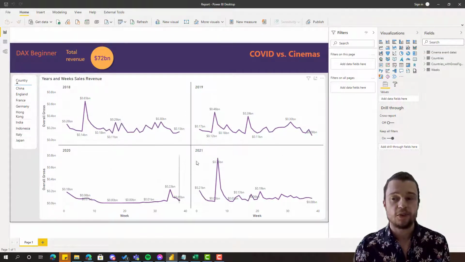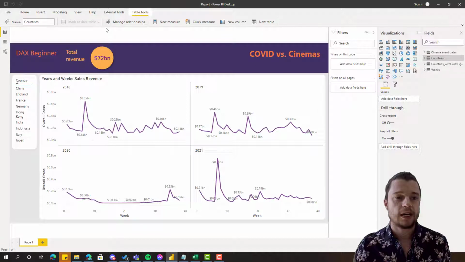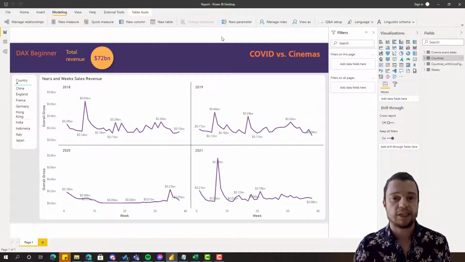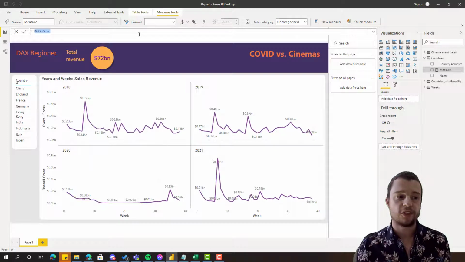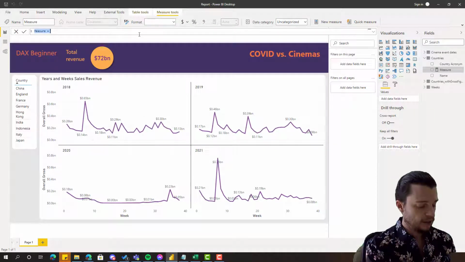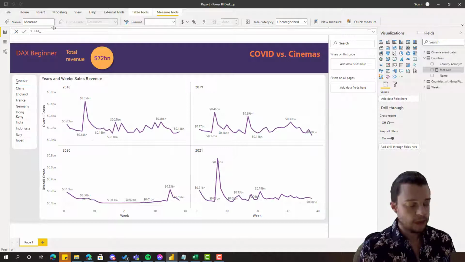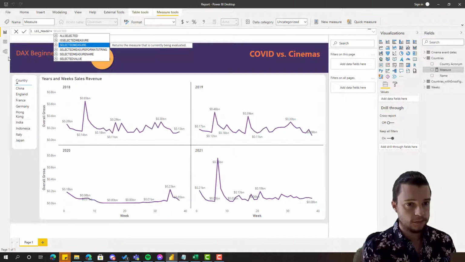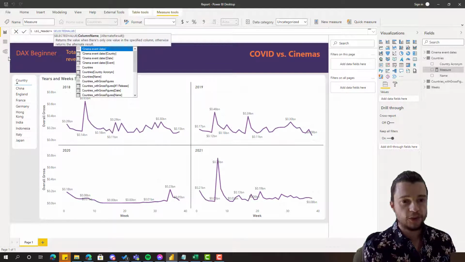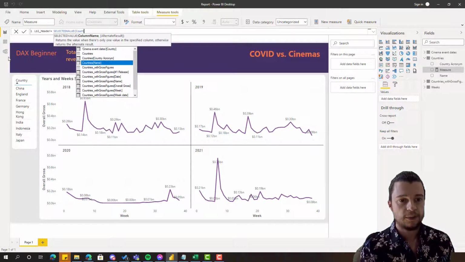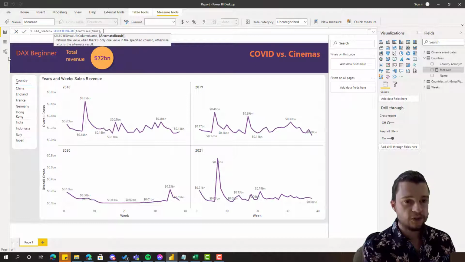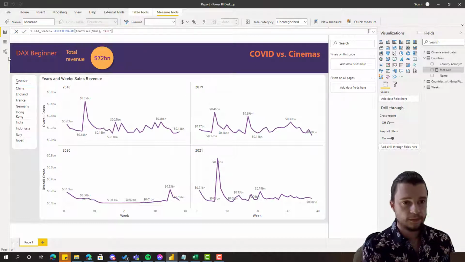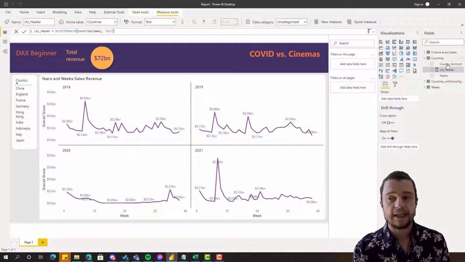So the first thing I'm going to do is select the table I'm going to put it in for the moment. We're going to move it later. I'm just going to click Countries here, and then I'm going to go Modeling, and then click New Measure. After doing that, it's going to pop up with this, and we're going to put it in. So I'm going to go LBL underscore Header, and then I'm going to put Selected Value. Then I'm going to choose the one I'm going to do, so I'm going to go Countries, and then Name. And then as an alternate result, I'm going to put All. And then just like that, it comes across here.